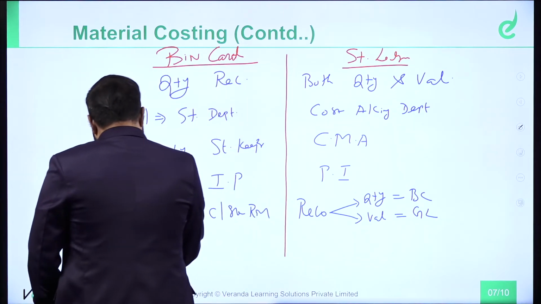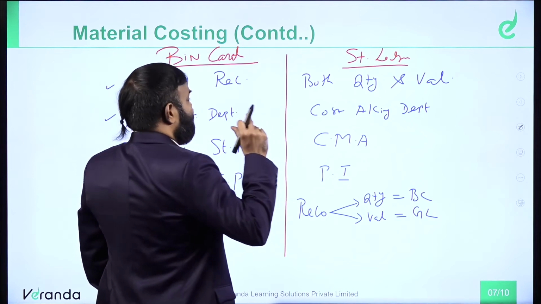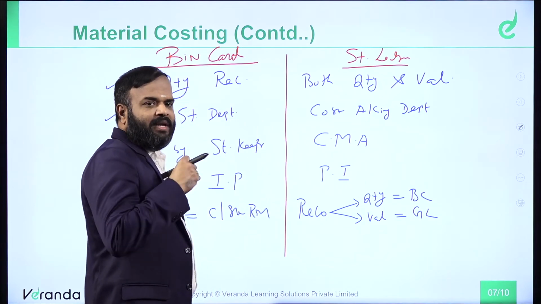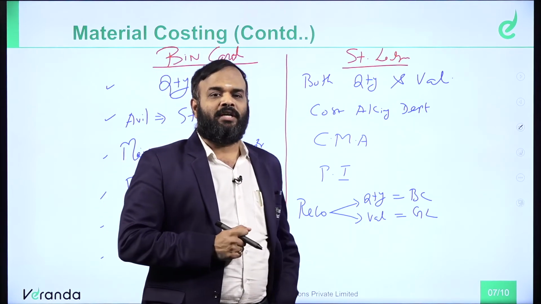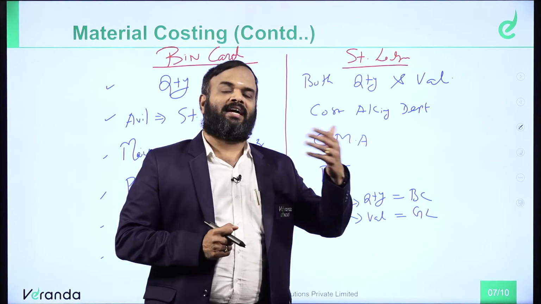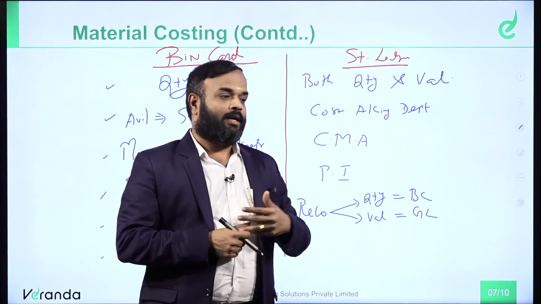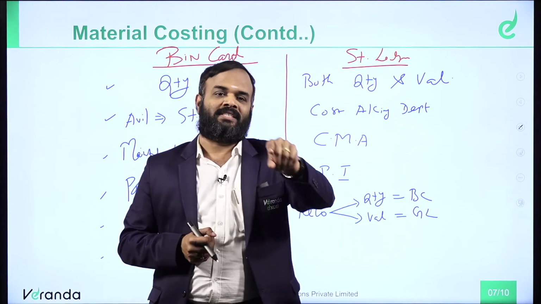Then, with respect to identification of stock: based on bin card, is it easy to identify the stock, or based on stores ledger can we identify the stock? I want raw material A. On what basis can I identify it immediately or easily? Bin card, because bin card is going to specify this is raw material A, this is raw material B, this is raw material C. I can identify.